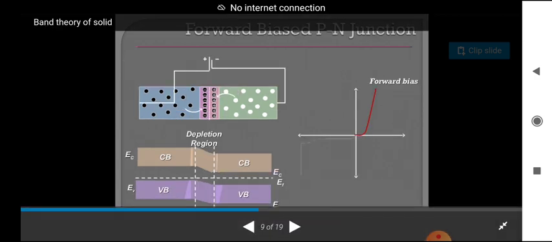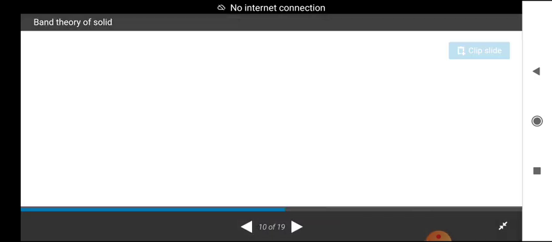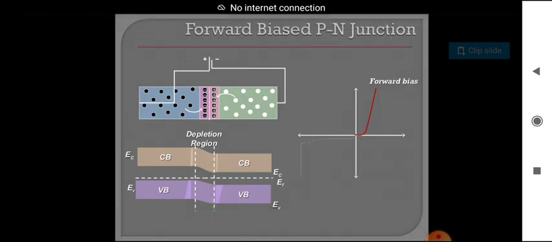And next, what will happen? Forward biased PN junction. In p-type the majority carriers are holes, and in n-type the majority carriers are electrons. From P to N and N to P, a process called diffusion starts from the junction.